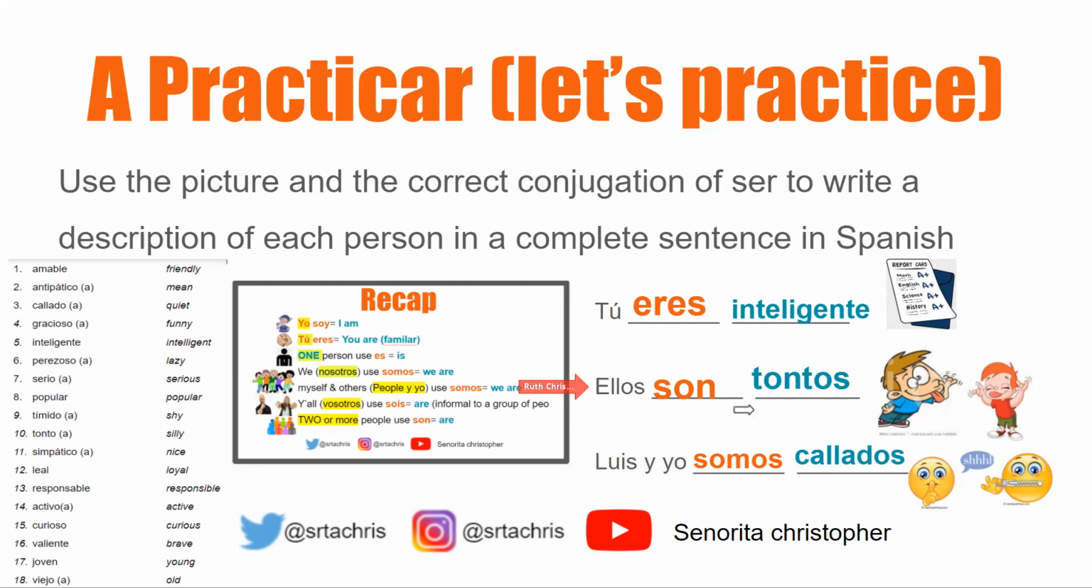All right, and then we have our word for silly on our vocab list, which is number 10, tonto.